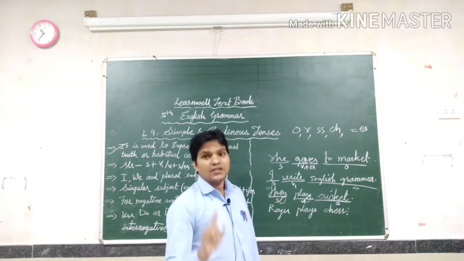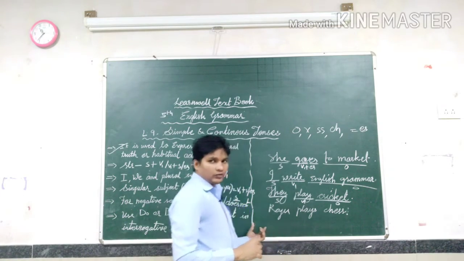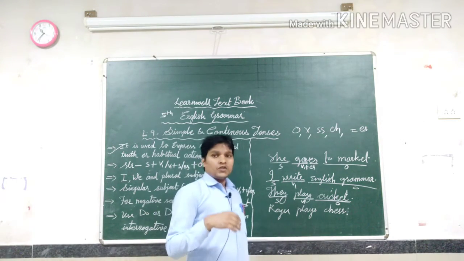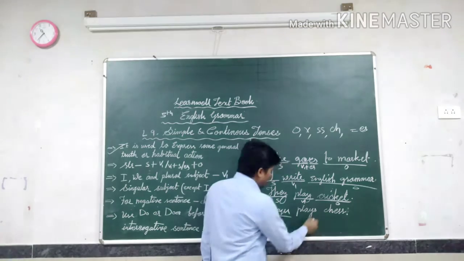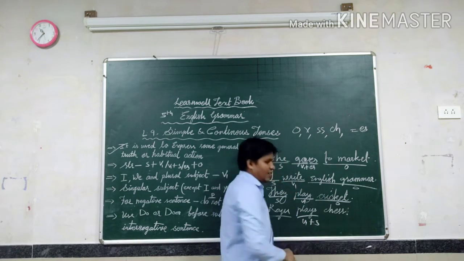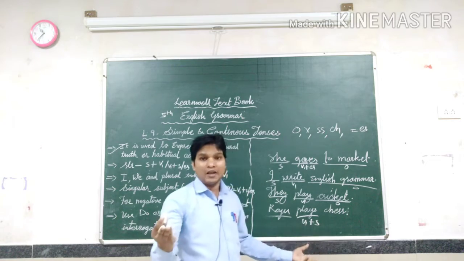Next point, Raju plays chess. So here Raju is the third person singular number. That's why here V1 plus S came. Here V1 plus S came, not ES. Why is it changed?